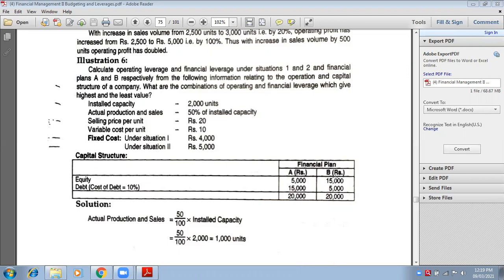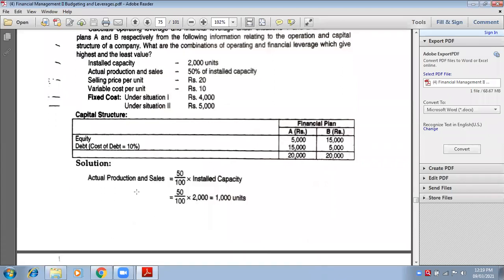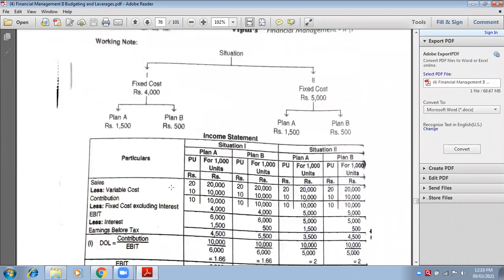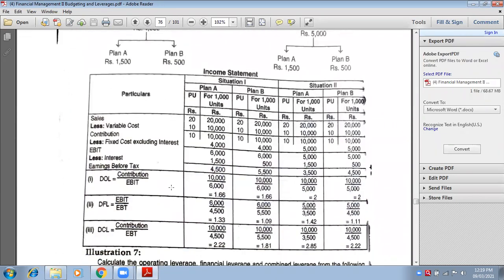So how we need to do it? First of all, we need to start our solution with this working note. Working note maybe later on, but first we need to draw the lines, income statement. See, first column is the particulars column, second column is situation 1, and third column will be situation 2.